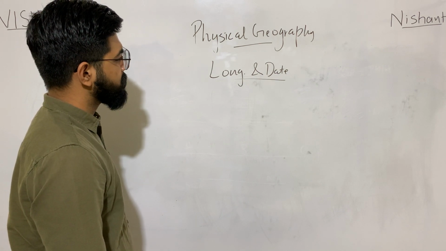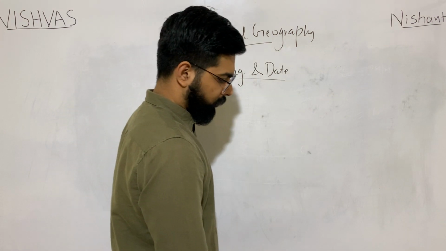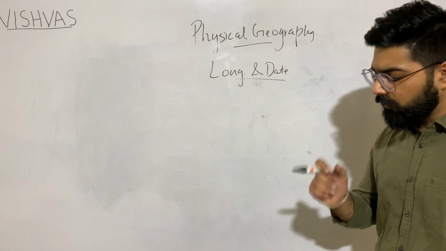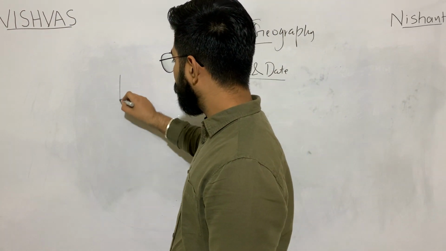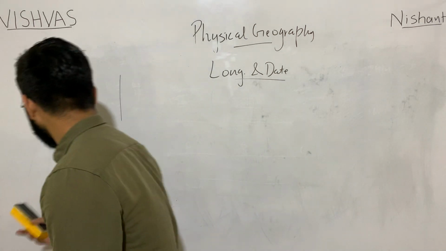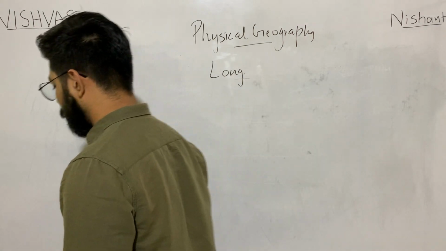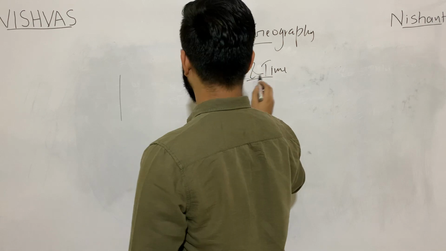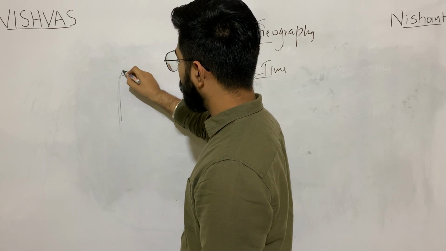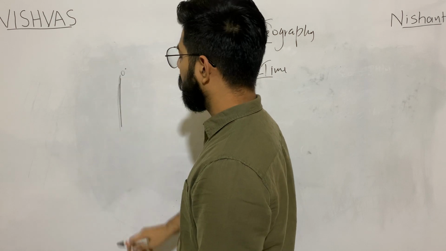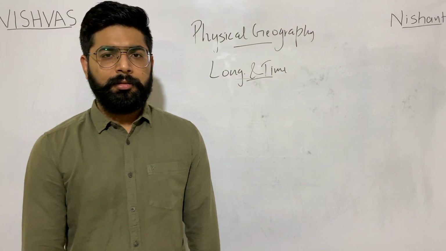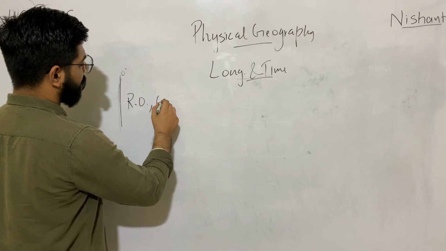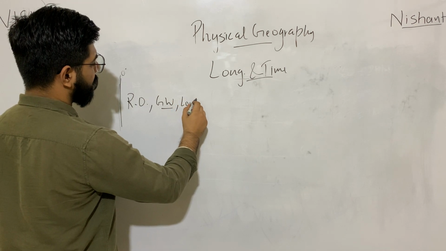Actually, for our convenience, we took the 0 degree longitude passing from Royal Observatory, Greenwich, London.